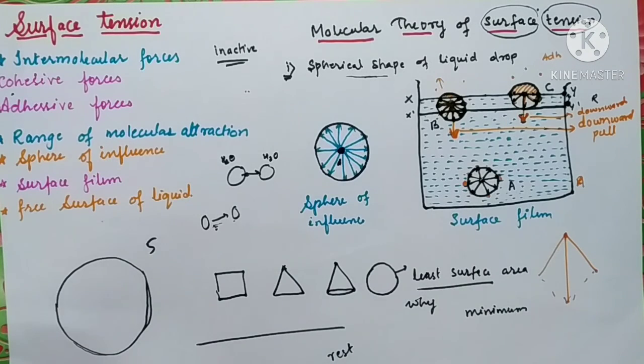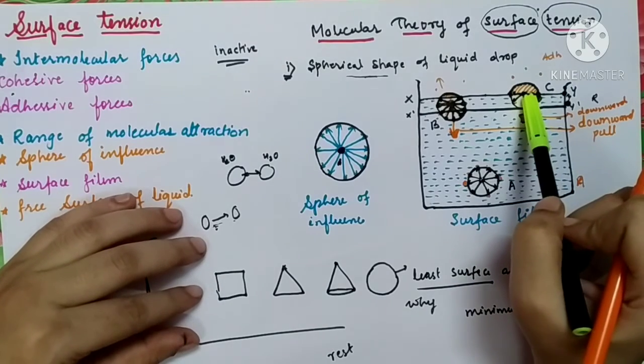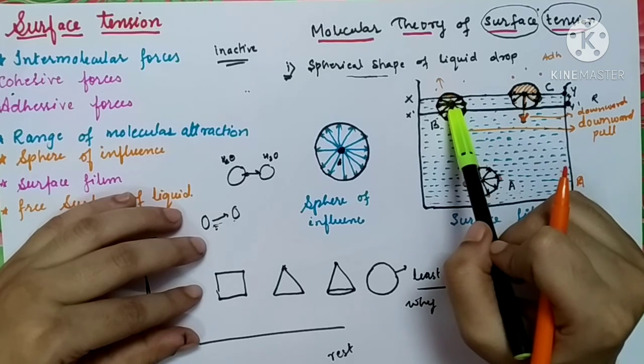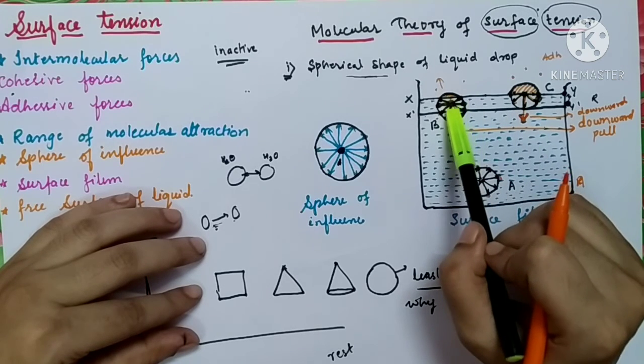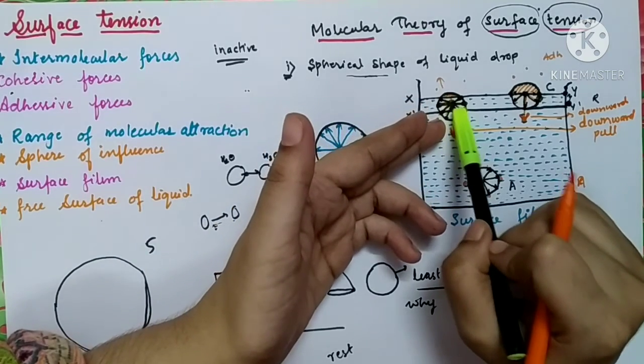Now just give me one answer: molecule C is on the surface of the liquid, while molecule B is just below the free surface of the liquid, meaning it is already in the liquid.